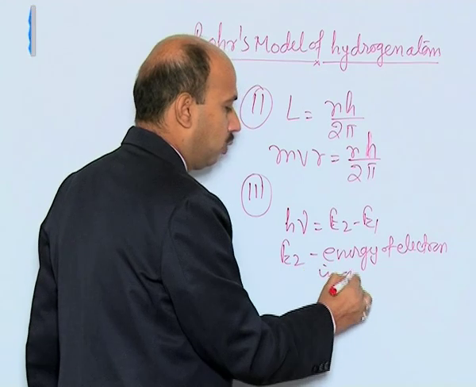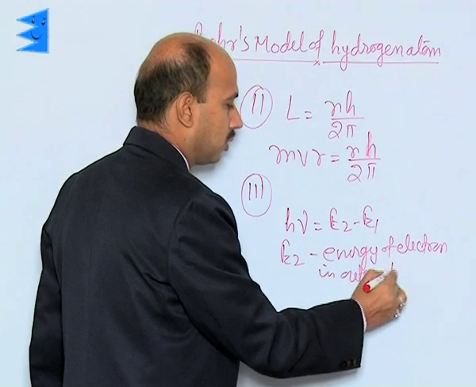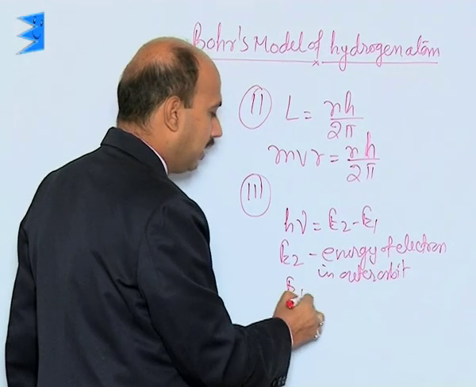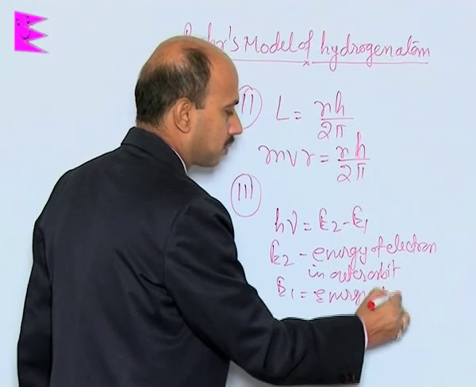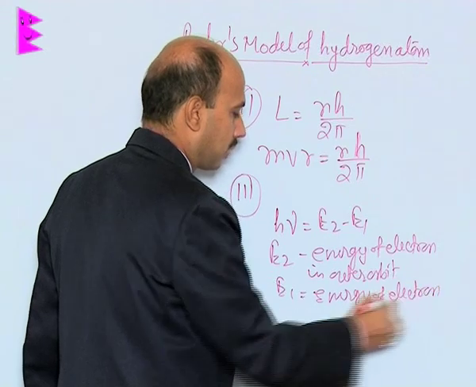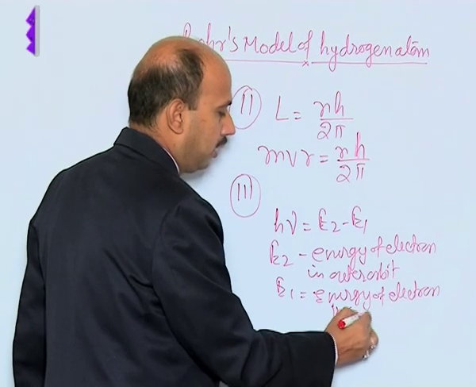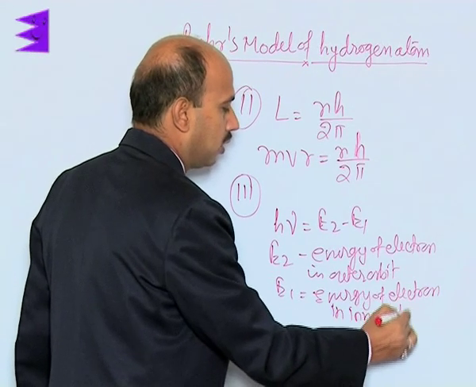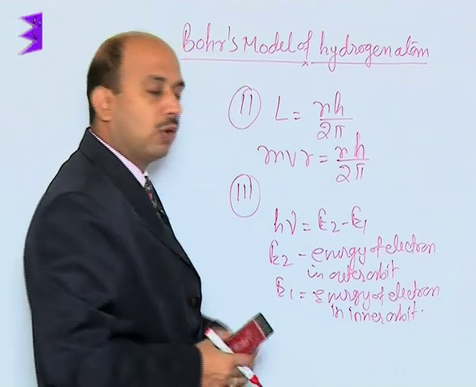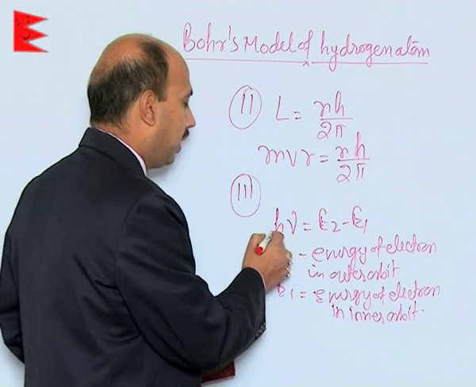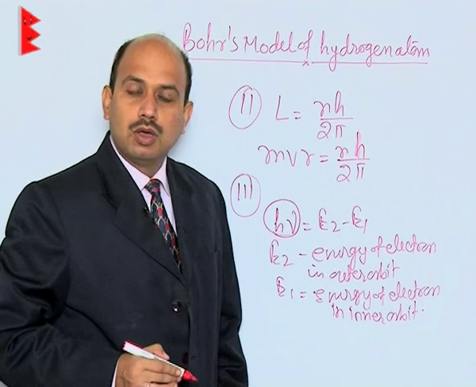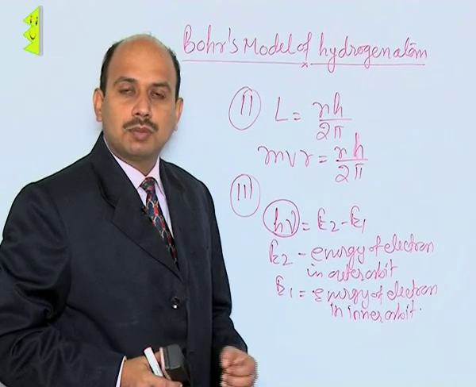in the outer orbit, and E1 is the energy of the electron in the inner orbit. So when the electron jumps from the outer orbit to the inner orbit, it radiates energy, and that energy is equal to h nu. So these are the three postulates of Bohr's theory.